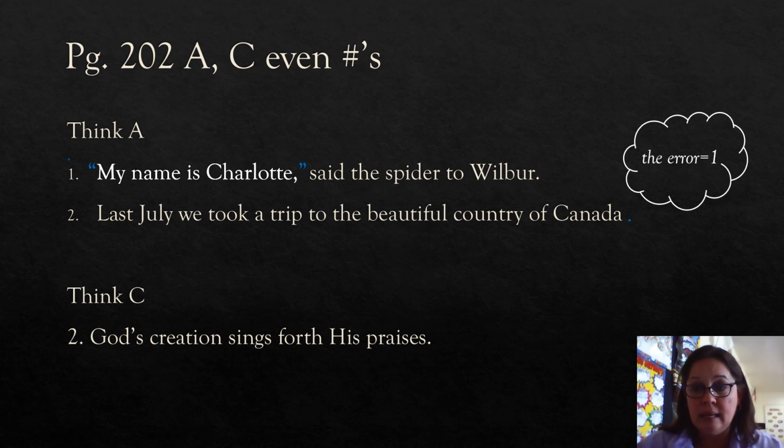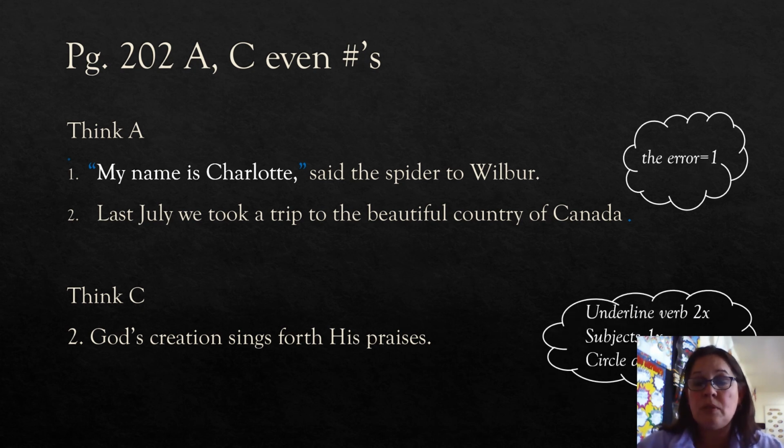Think C says we're supposed to underline the verb two times and subjects one time, and then we circle adverbs. And I remember that because I put that in there. All right, so we have to underline the verb two times. Well, what is the verb? What is the action? God's creation sings forth his praises. So what is the action? Well, that's going to be sings. Oops. All right, there we go.